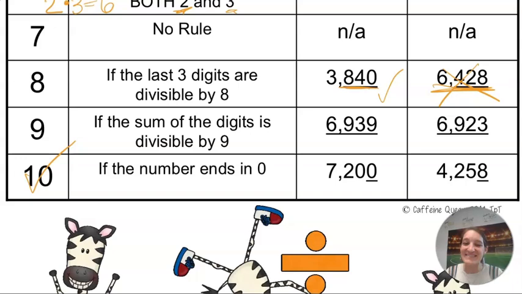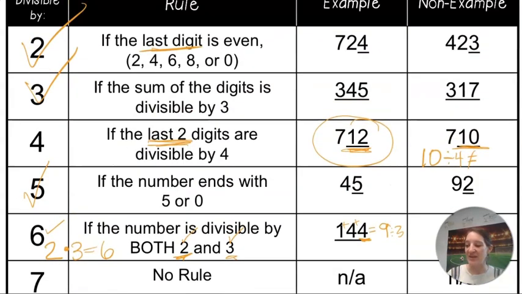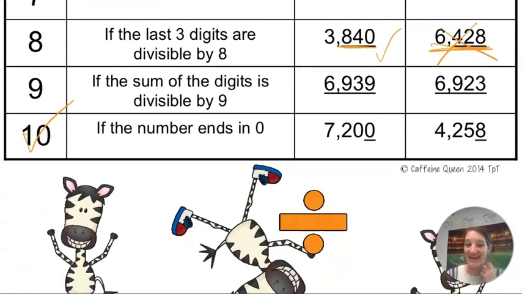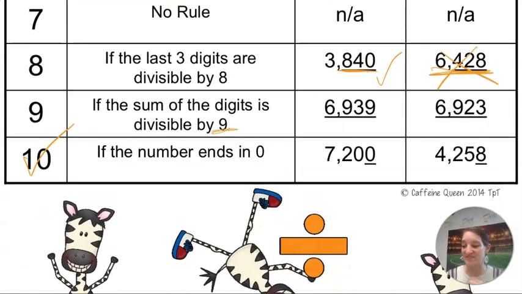9, though, 9 is kind of fun. Because we know that with 3, the sum of the digits is divisible by 3. Well, that's same with 9. Only the sum of the digits have to be divisible by 9 instead of divisible by 3. So if we add these digits up just like we did with 3, we get 15, 16, 17, 18. We get 27. And 27 is divisible by 9. So 6,939 will go into 9 evenly.